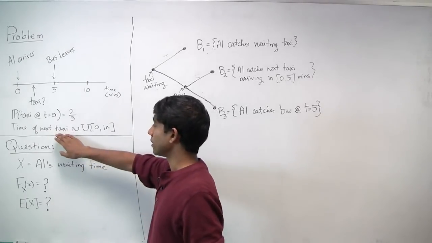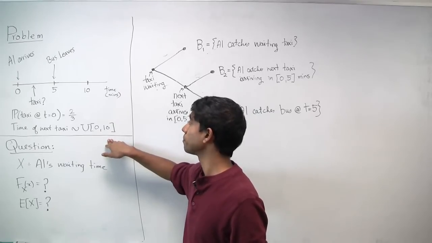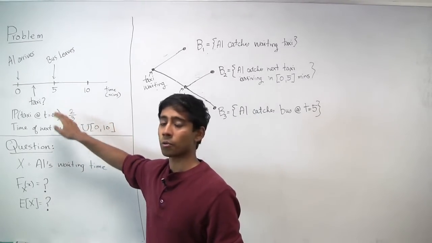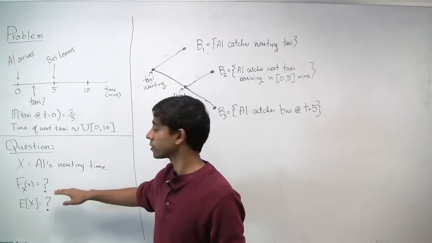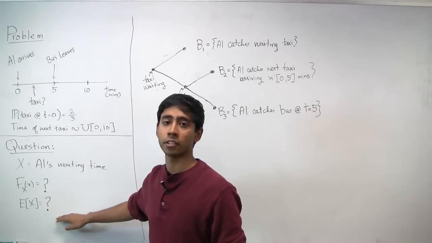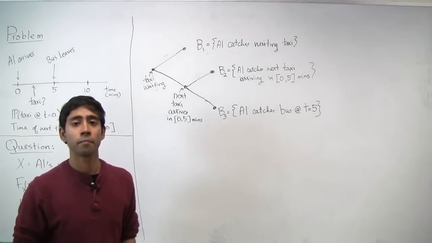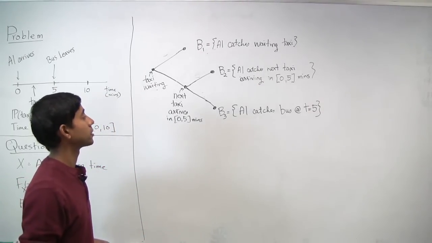The time of the next taxi arrival is between 0 and 10 minutes, and it's uniformly distributed. And the next bus leaves exactly in 5 minutes. So the question is, if x is Al's waiting time, what is the CDF and expectation of x? One way to view this problem that's convenient is the tree structure.